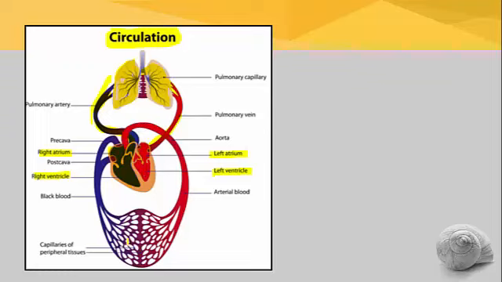In this way, the blood is continuously pumped by the heart and it is continuously circulated through the blood vessels, and very minute blood vessels of the body in contact or in connection with the cells are called capillaries. So through the capillaries, each and every cell of the body is supplied with the blood and it gets the nutrients, and in turn all the waste materials are collected from the body cells.